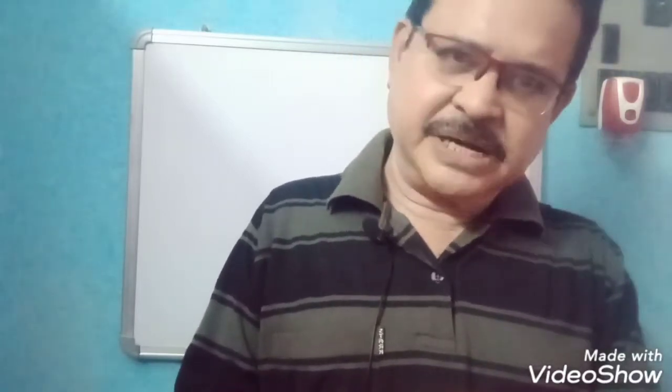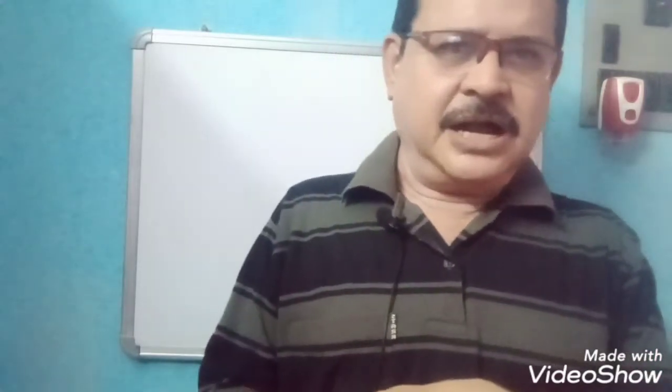Now, we know that participles are of three kinds. Number one, present participle. Number two, past participle. And number three, perfect participle. But our today's discussion is based on present participle and past participle, because participial adjective is related to these two types of participle.